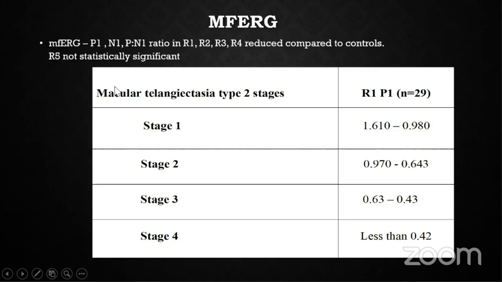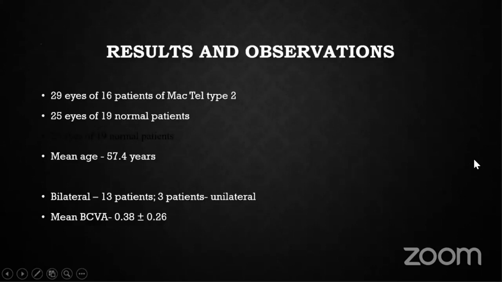We made one arbitrary classification mainly for correlation with other multimodal imaging. We divided the nanovolt per degree square of P1 amplitude into stage 1, stage 2, stage 3, and stage 4. The range is divided into 4 quartile ranges, with the interquartile range the same between them.